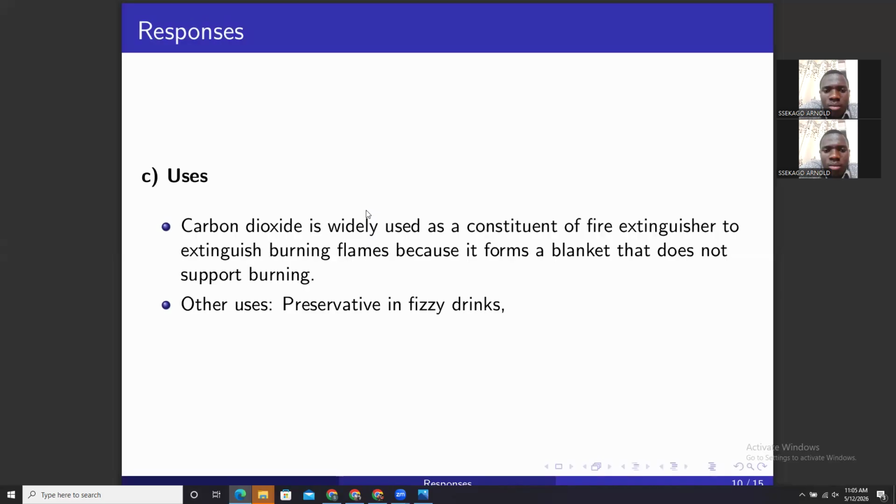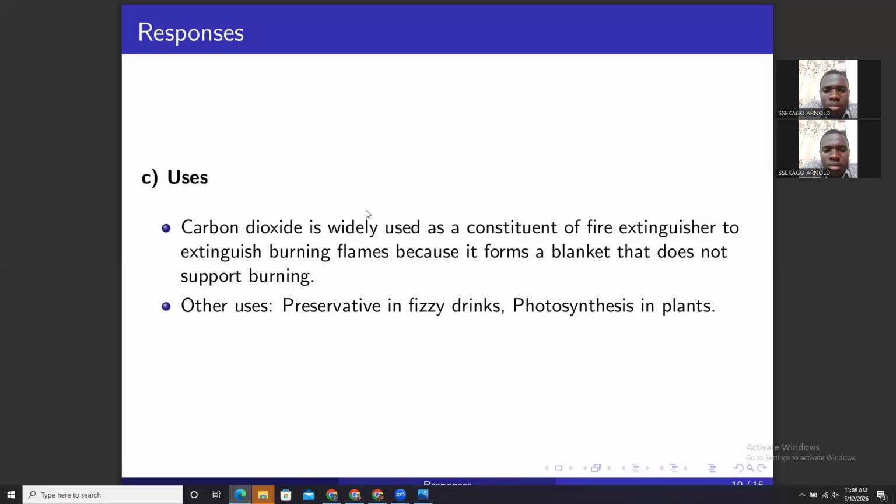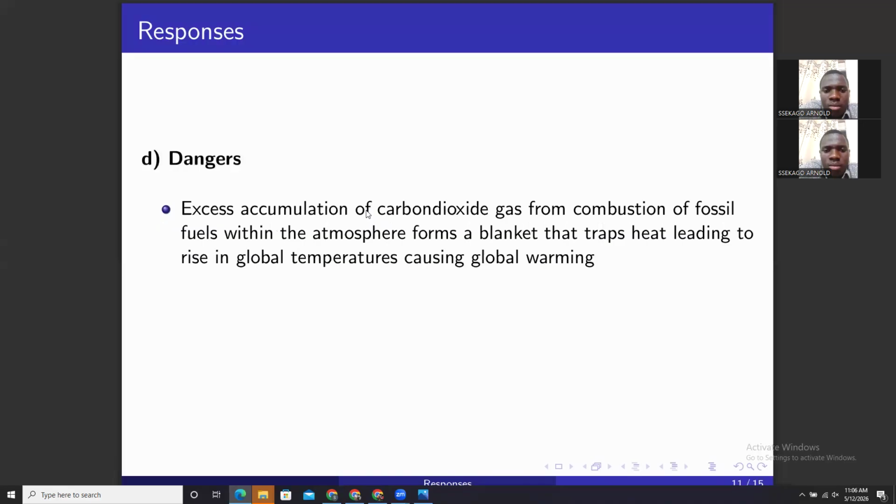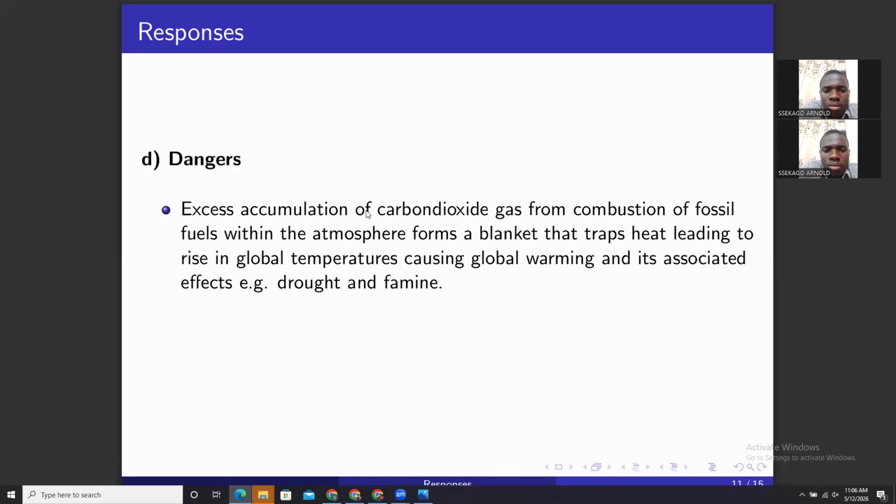If carbon dioxide is present, they will die because the gas which supports their life is not there. Carbon dioxide is acidic, therefore it does not support their activity. Photosynthesis in plants, you can also think about that. Dangers: carbon dioxide can be linked to global warming.